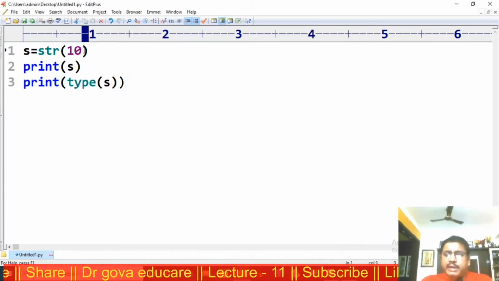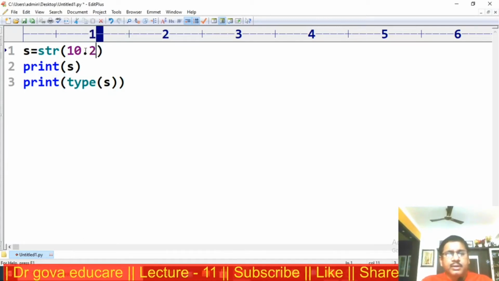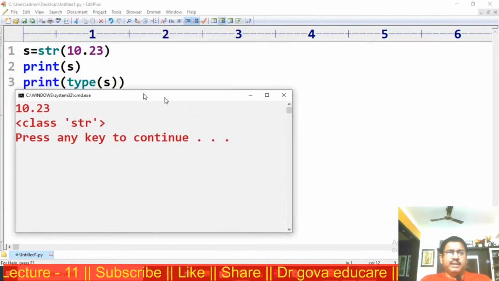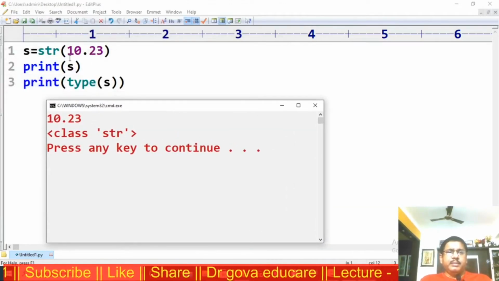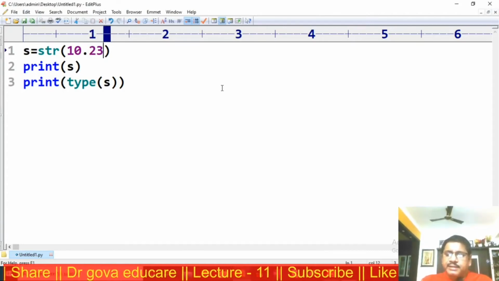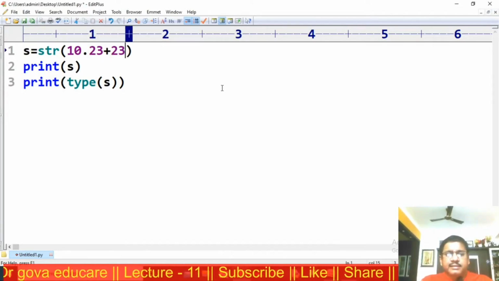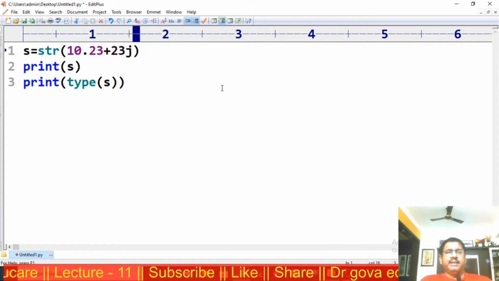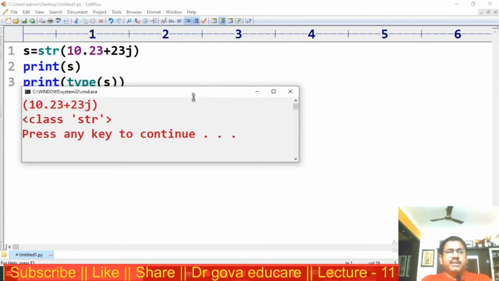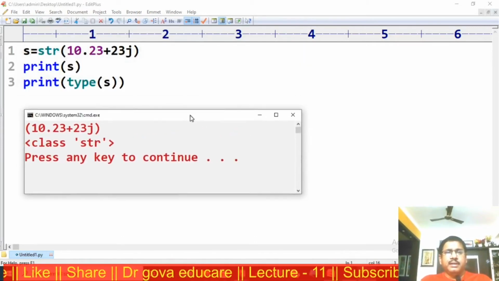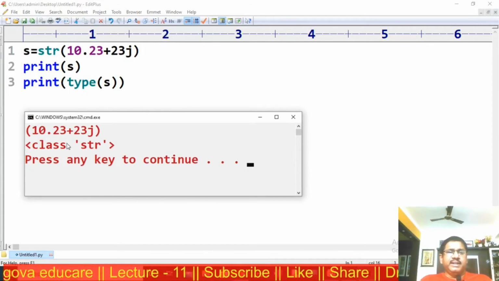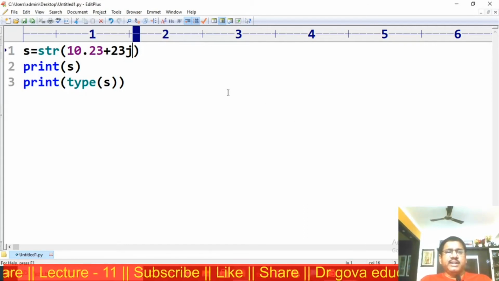Now str of 10.23, the output is 10.23. 10.23 is a string data type. Str of 10.23 plus 23j, it is a complex number, converted into a string. 10.23 plus 23j, it is also a string data type.